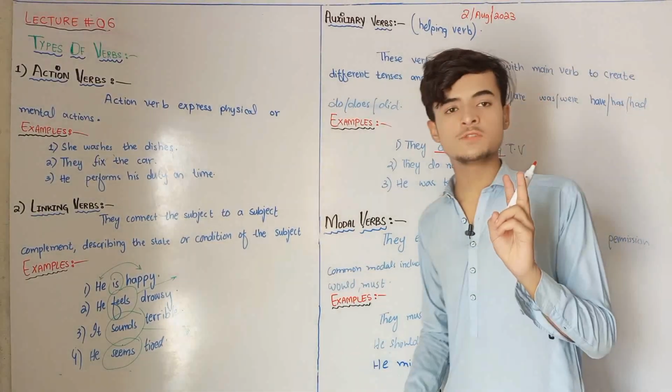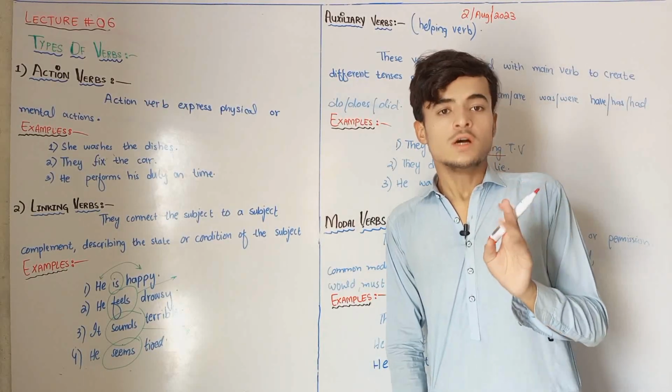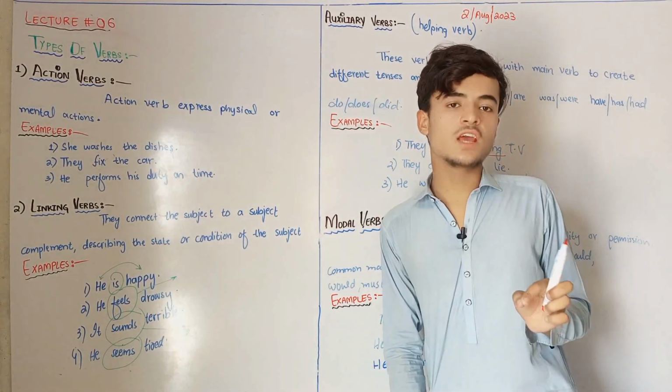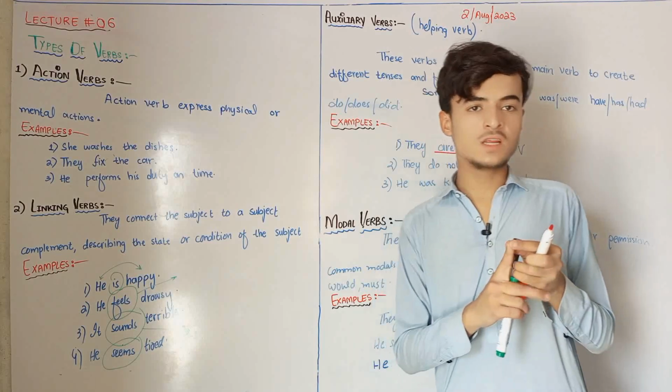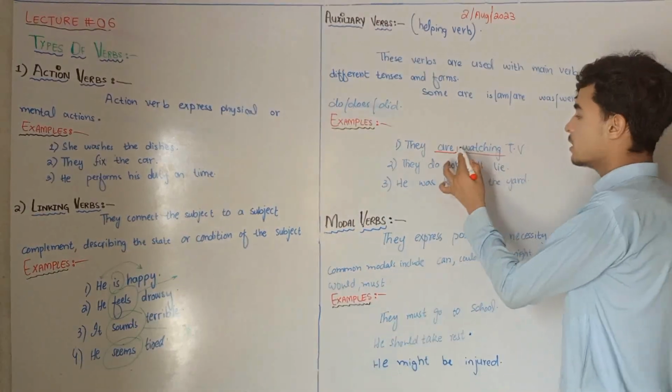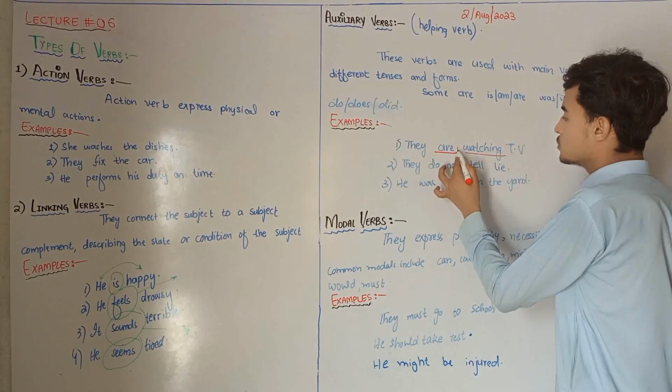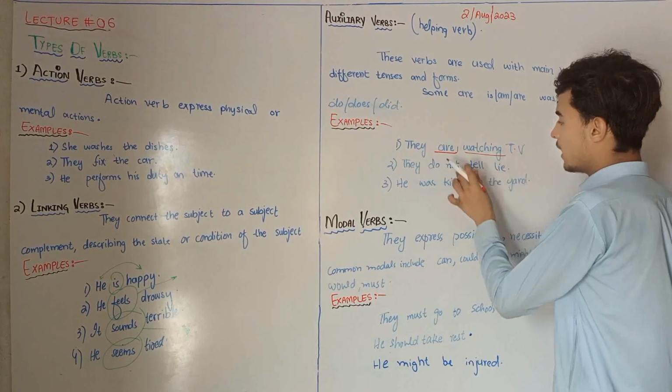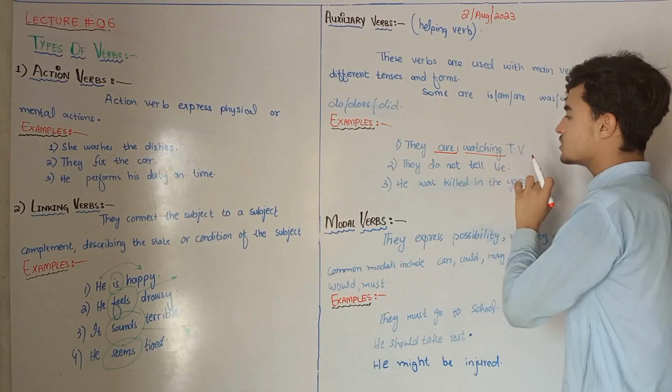Whenever two verbs are used in the sentence, you should directly understand that one verb will be the auxiliary verb and the second verb will be the main verb. For example, you see here that they are watching TV. So here, which verb is auxiliary? Are is the auxiliary verb, and watching is the main verb.